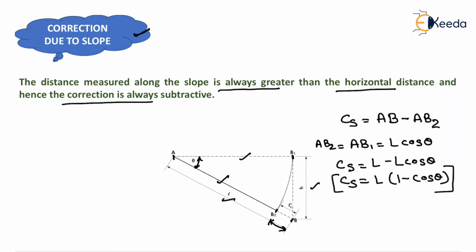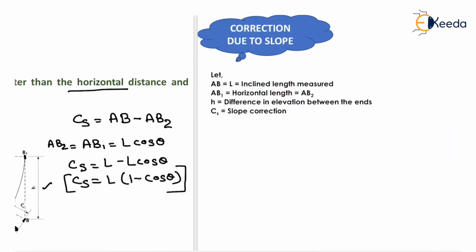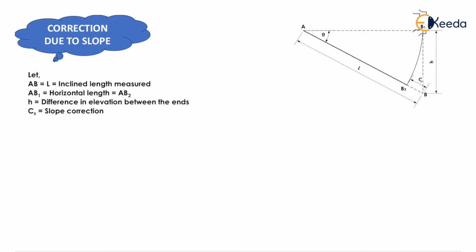Now we can compute another formula of correction due to slope. Suppose that this angle is 90 degrees. Now this is perpendicular, this is base and this is hypotenuse. We know the value of perpendicular as well as hypotenuse. So by Pythagoras theorem we can easily determine that L square will be equal to H square plus AB1 square.